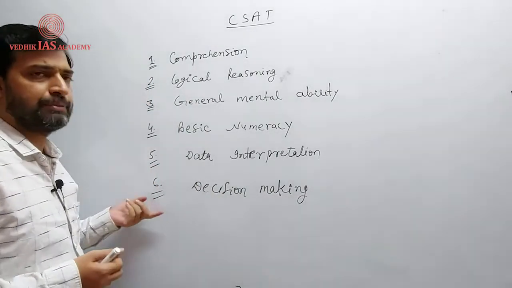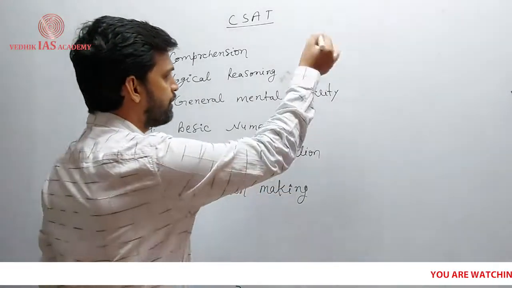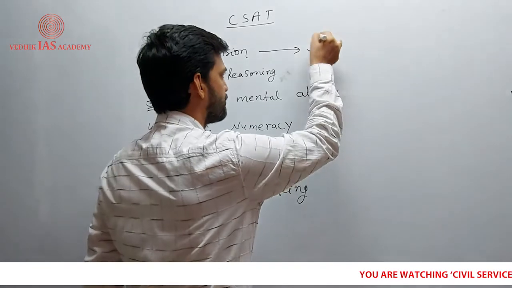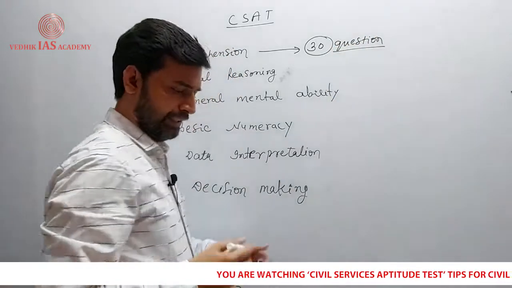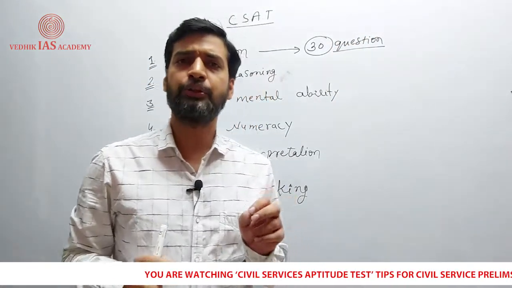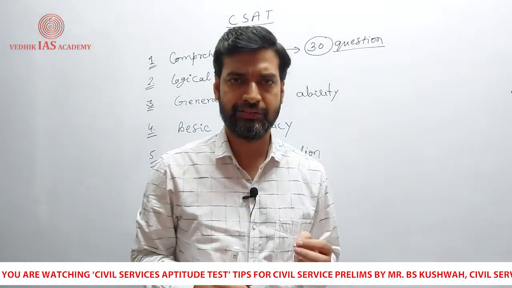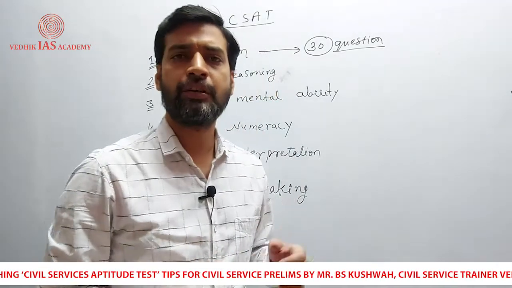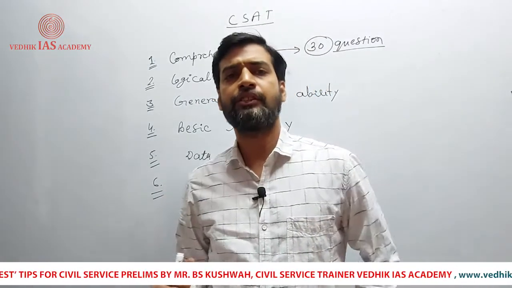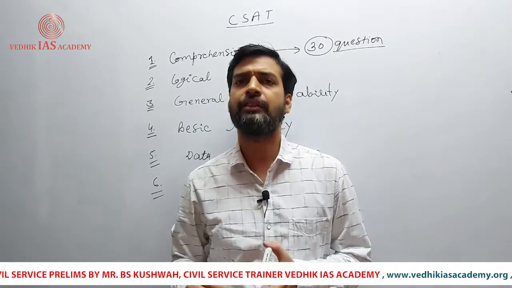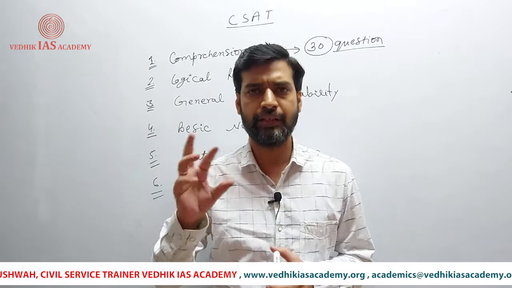The CSAT paper is a combination of these 6 parts. The first one is comprehension. When we talk about comprehension, there are around 30 questions from this part. This comprehension part is meant to check your interpersonal skills, your communication skills, and your basic English. There are around 15 small passages. Some consist of 1 question, some consist of 2 questions, and there are at least 1 or 2 passages, maximum 2, which would consist of around 3 questions.